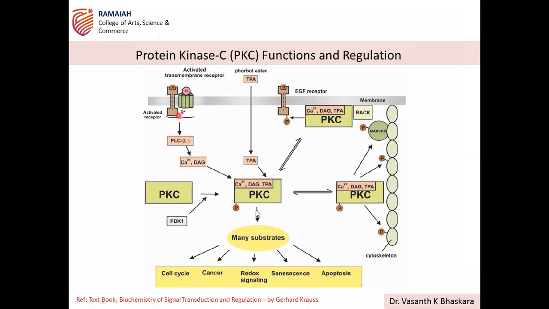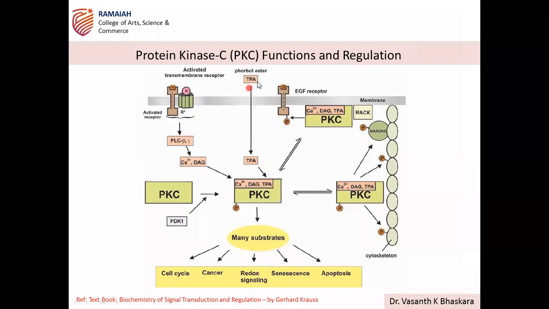are responsible for activation of PKC mediated by another enzyme known as phospholipase C, beta and gamma forms. One is responsible for beta and another one for gamma. This way, PLC beta gamma is getting activated by these receptor tyrosine kinases and G protein coupled receptors. Upon its activation, this in turn is responsible for the cellular calcium levels and diacylglycerol, which then binds to PKC. This is mediated by PLC. That way, PKC is getting activated.